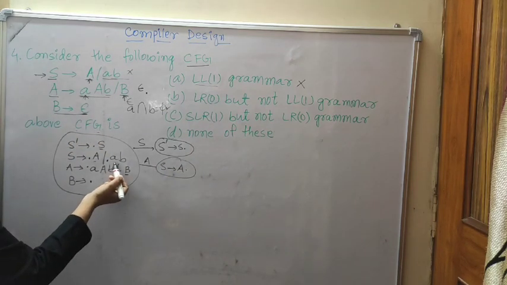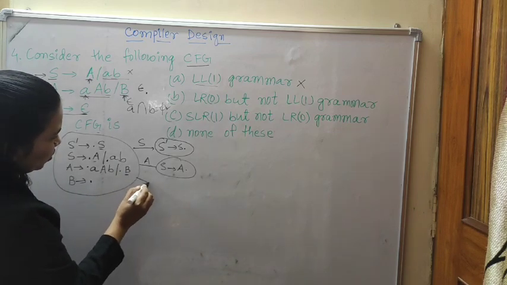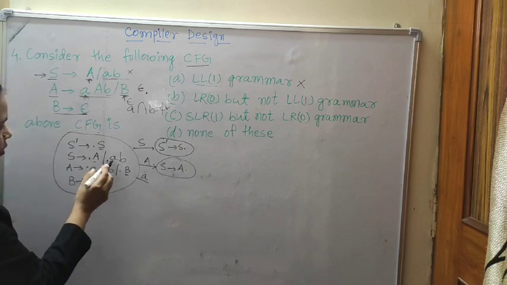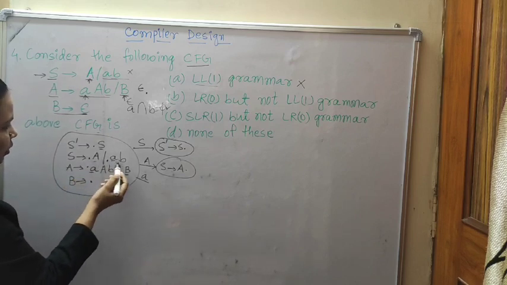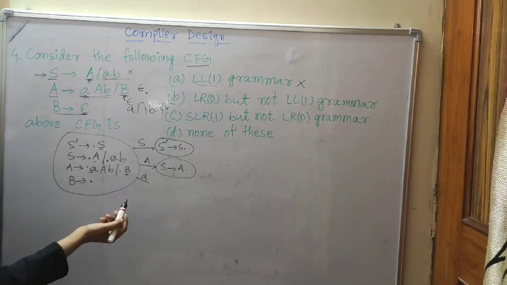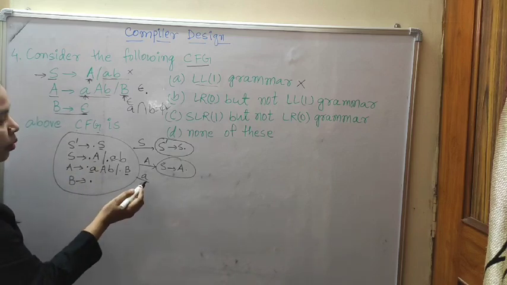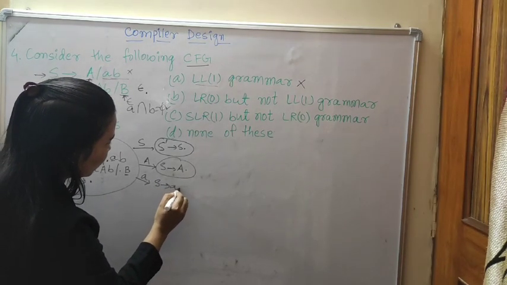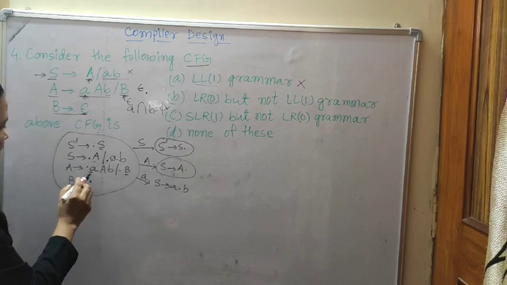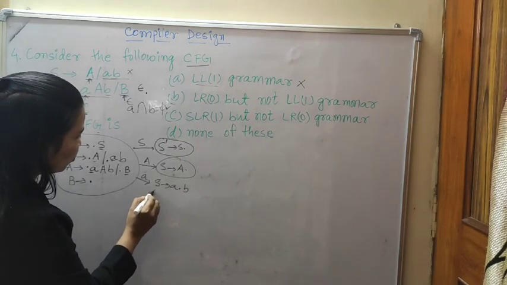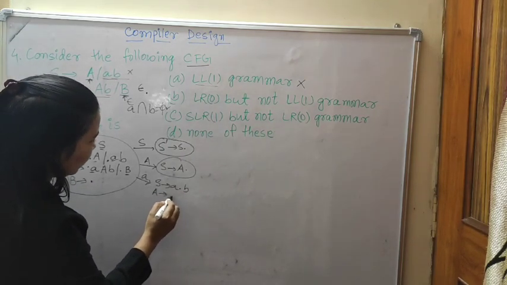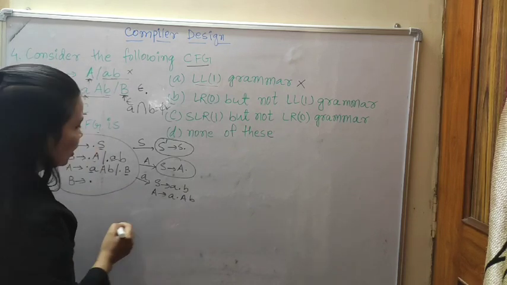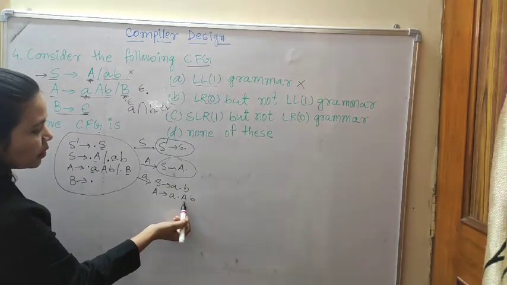Now dot A, and here also A is given. So at these two places A is given, so we will write in the same production rule. The production rule is different but the shifting part is the same. So S to A dot B. Then now this is A to A dot A B. And now again A is given.